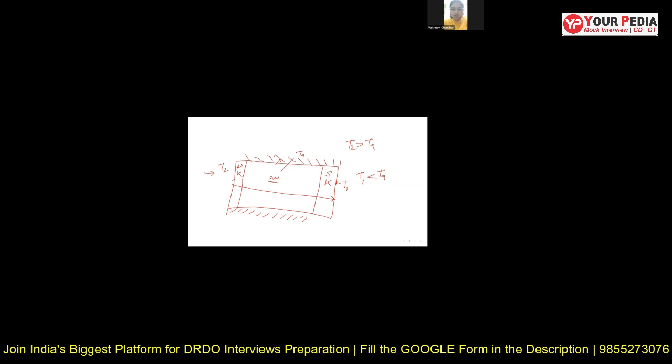In the case of the first wall, conduction takes place. After that, through the air, there will be convection, and again there will be conduction. The thermal conductivity is the same for both walls. Can I draw the temperature profile? Yeah, sure.